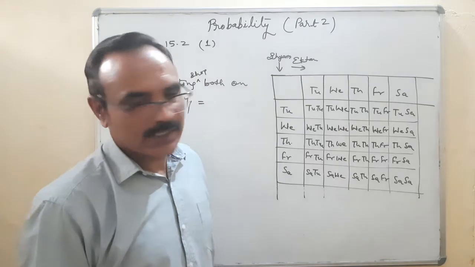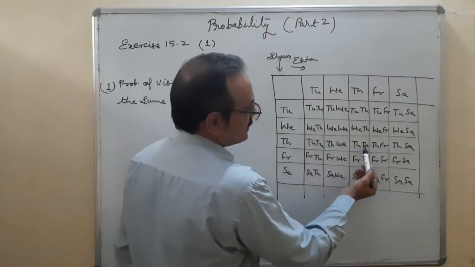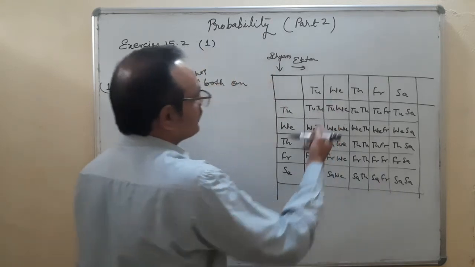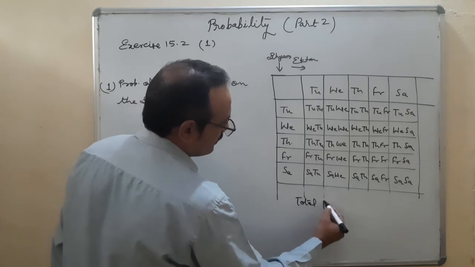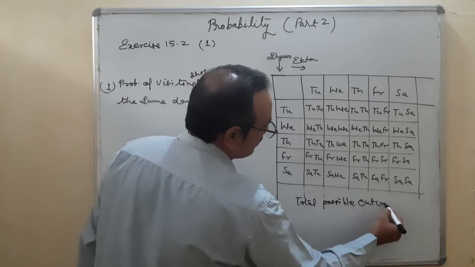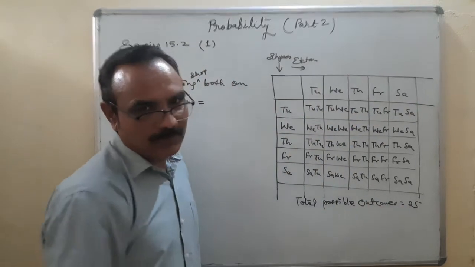Where are the same days here? Tuesday, Wednesday, Thursday, Friday, and Saturday. But first of all, total possible outcomes is equal to 25, 5 into 5.